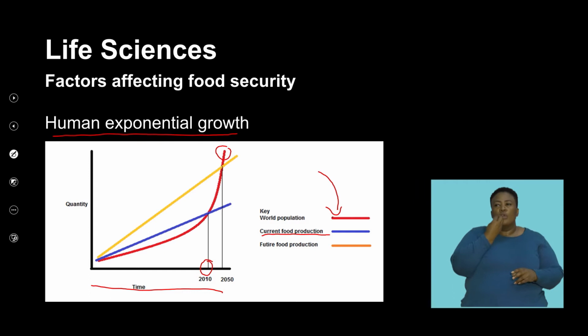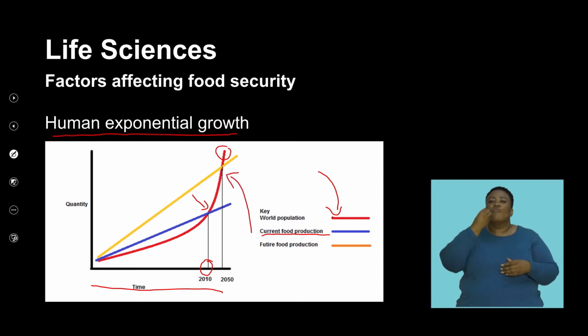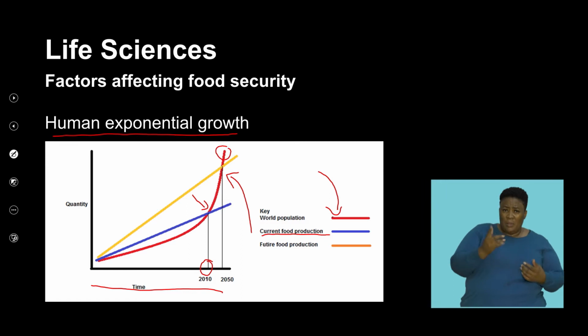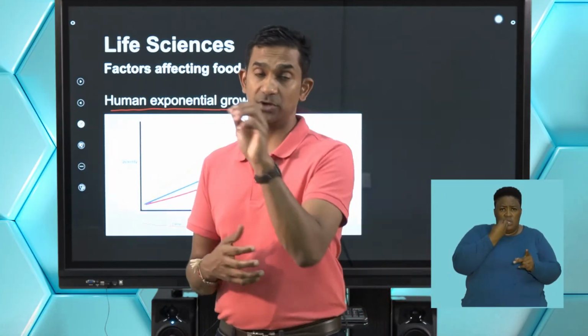Let's look at what the current food production is. If you see this, the current food production is probably sufficiently meeting the demands of the population at the moment. However, the question arises, what would happen to food production in the future, in the context of what would happen when the population exceeds at an exponential rate? Would our current methods of food production meet the requirements of an exponentially growing population?